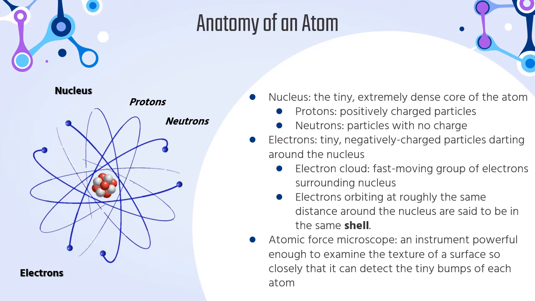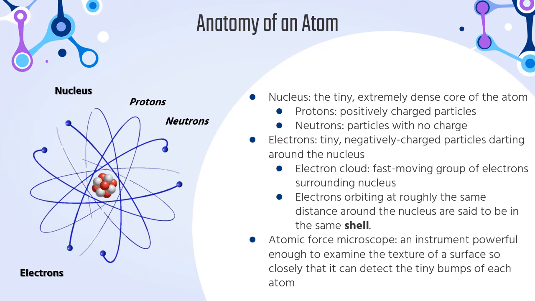The nucleus would be even smaller than the dot on an I, and the electrons would be even smaller than that, even if you were to expand the atom so it was the size of a person. So that's really, really small.